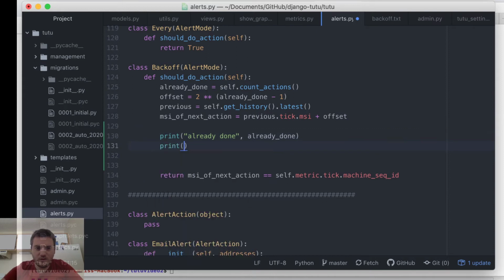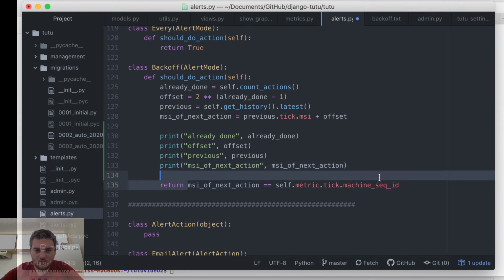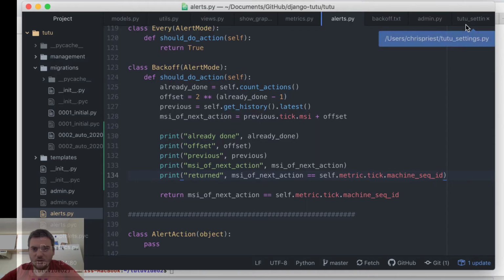I'm just going to print out each variable here. There we go.